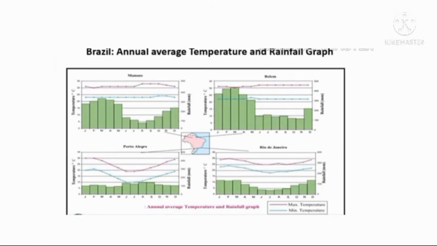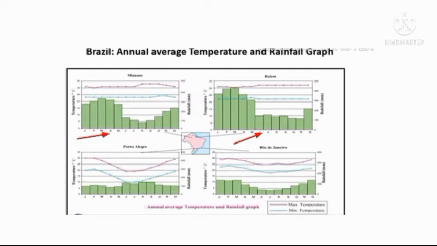So now we are going to study the graphs which are given here. Each graph represents a city of Brazil. This graph shows the annual average temperature and rainfall of cities in Brazil, which are Manaus, Belém, Porto Alegre and Rio de Janeiro. While observing this map, we can understand the location of these cities. The index shows the pink line, which represents the maximum temperature, and the blue line, which represents the minimum temperature. The temperature scale is given here. This scale shows the rainfall in millimeters. Months from January to December are shown here.